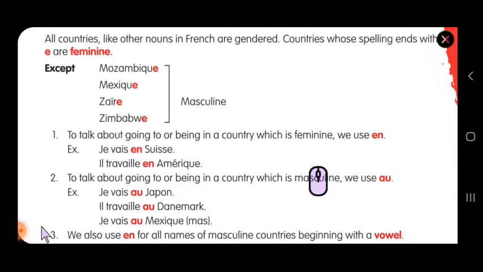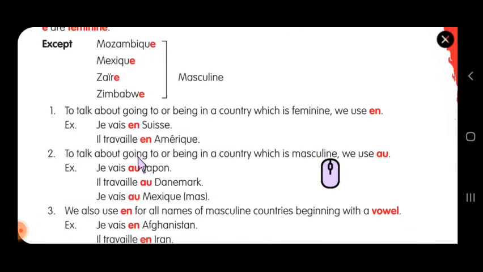Before going to the exercise, we will see one or two examples. Je vais en Suisse. Switzerland is a feminine country, so that's why en is given. Il travaille en Amérique. Again, en is given. This starts with a vowel, so en.